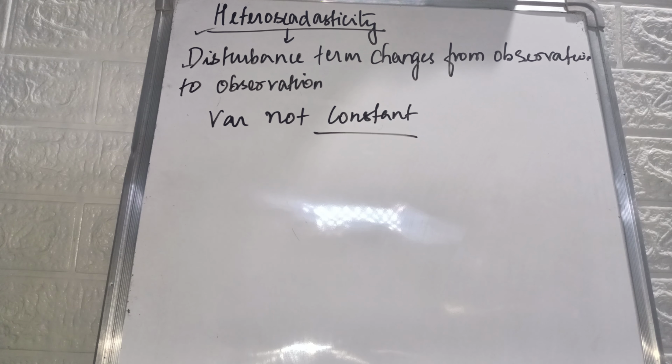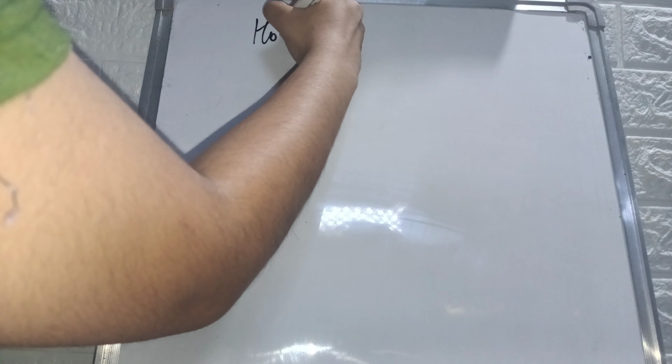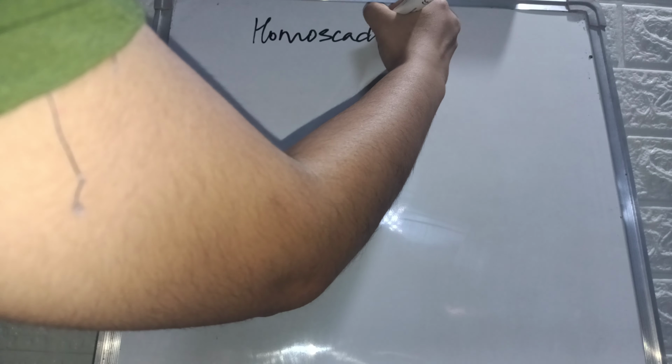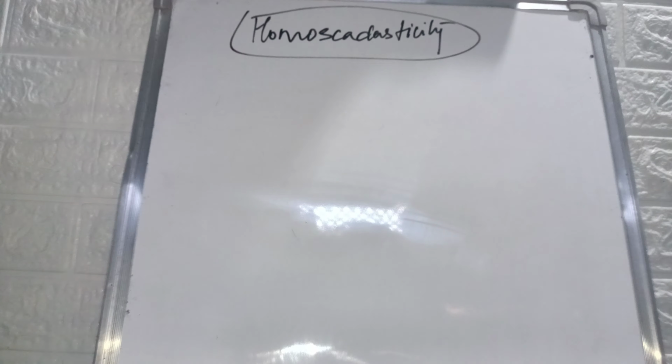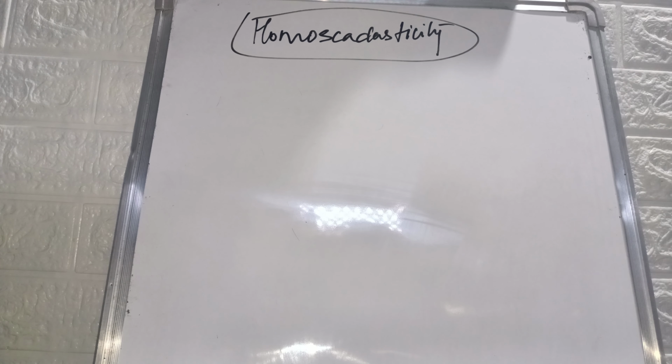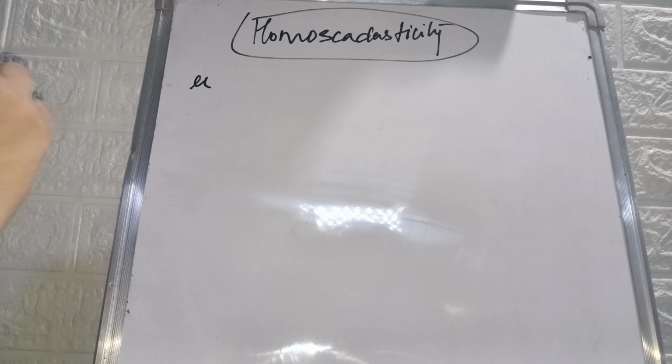First there is homoscedasticity. Let us go into the depth of it. Homoscedasticity means there is equal variance, meaning our error term, which is mu, has equal variance.